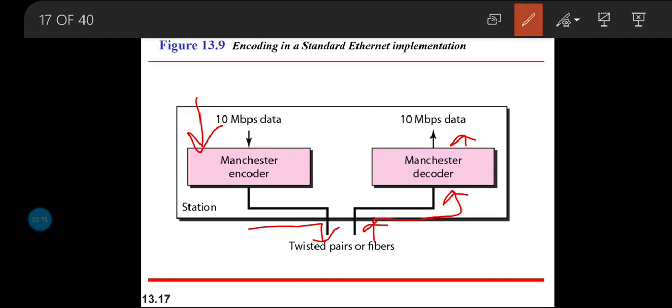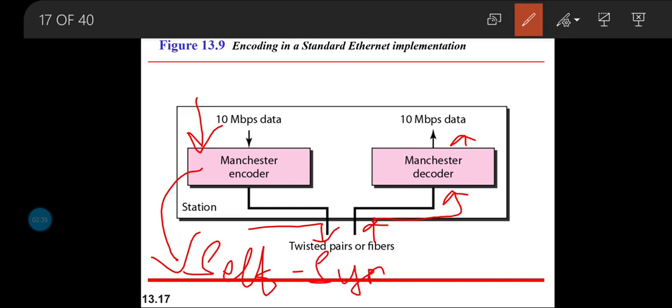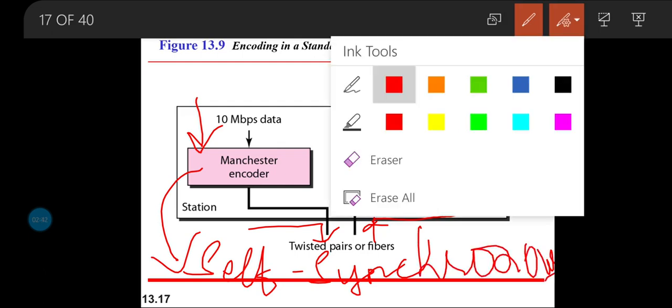Now when it comes to Manchester coding, we know that the Manchester encoding and decoding process is self-synchronizing. We mainly use the Manchester encoder in digital communication because its characteristic is that it is self-synchronous in nature.